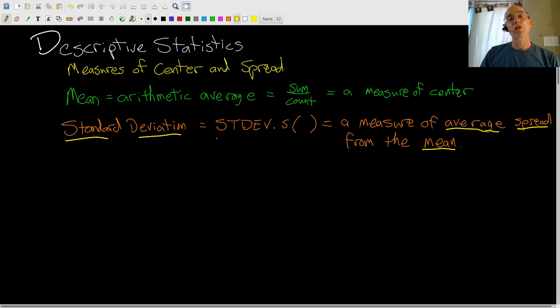As far as formulas for that, we just need the spreadsheet formula for it, which is stdev.s for sample. There's a slightly different calculation for populations, which we almost never have. And then whatever your data is goes in here. Okay, so that would be your data set from the spreadsheet. And you definitely should read the book, and the book goes over how to calculate it by hand, but we will never do that. So let's take a look at a spreadsheet.